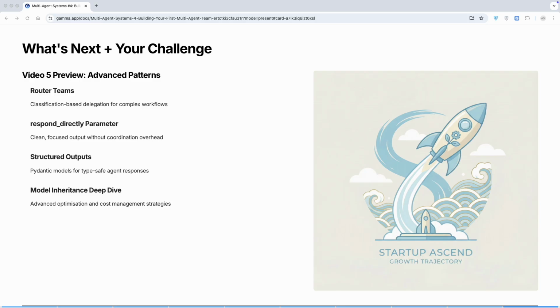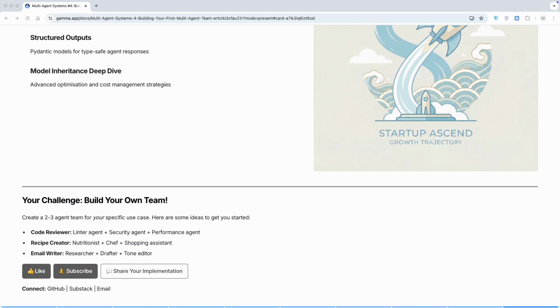But here's your challenge. Build your own two to three agent teams. Code reviewer, recipe creator, email writer. Whatever you have built, I want to see it.